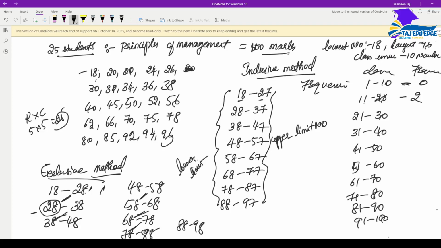There is only one student who has got 28 marks, and if you consider it here also, it will be counted multiple times, right? Then it will be wrong. The answer will be wrong.